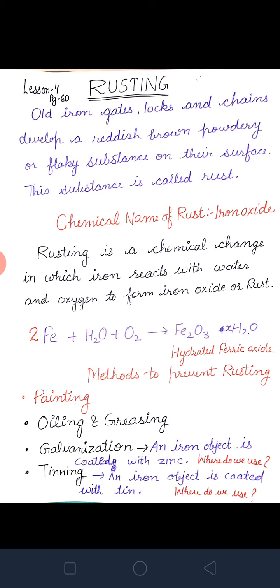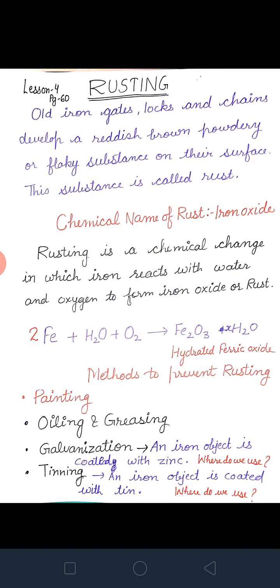Then if we do oiling or greasing, what will happen? This oil or grease forms a protective coating on the surface of our iron object. Then what will happen? This oil or grease protects the iron cooler from air and moisture. In this way we can prevent the cooler from rusting.